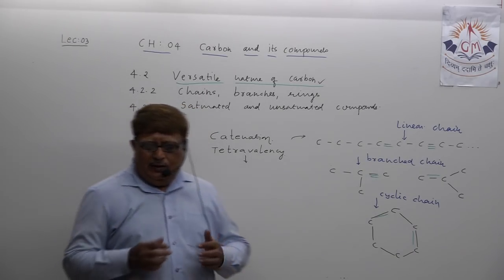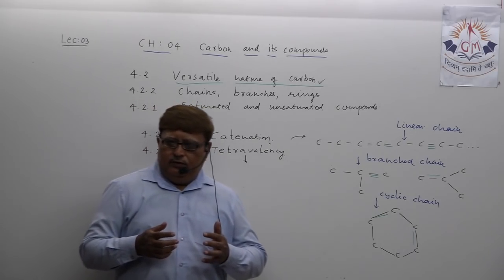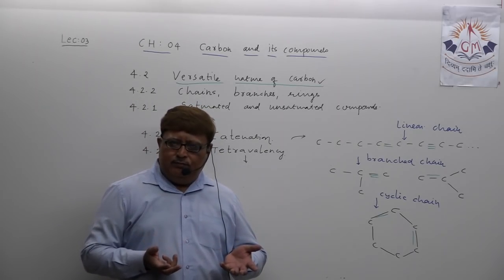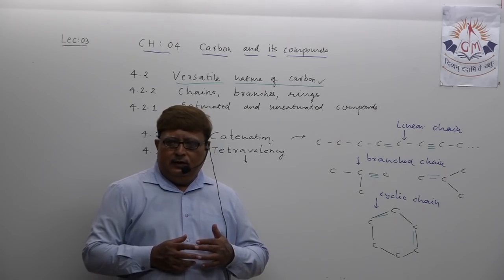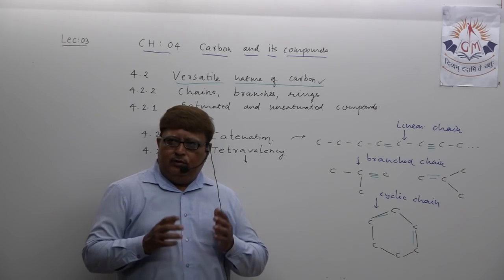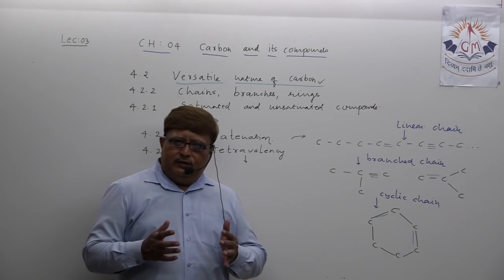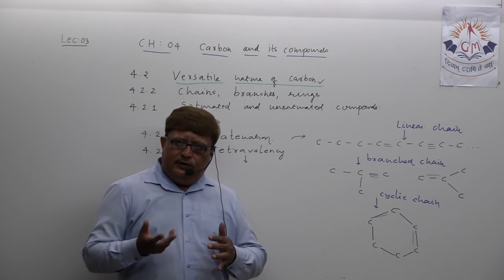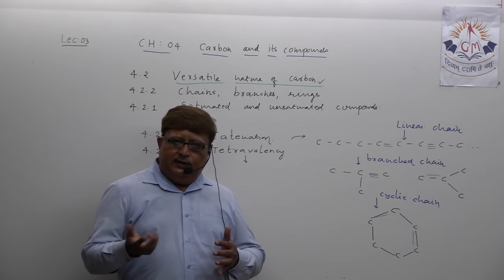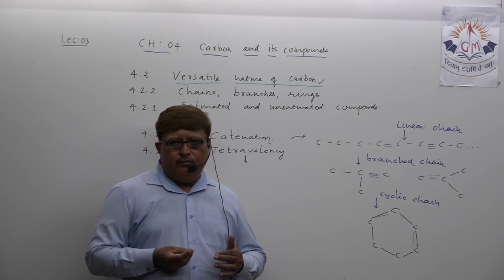That means carbon is able to join with 4 other carbon atoms. Not only that, carbon is also able to share its electrons with atoms of other elements.